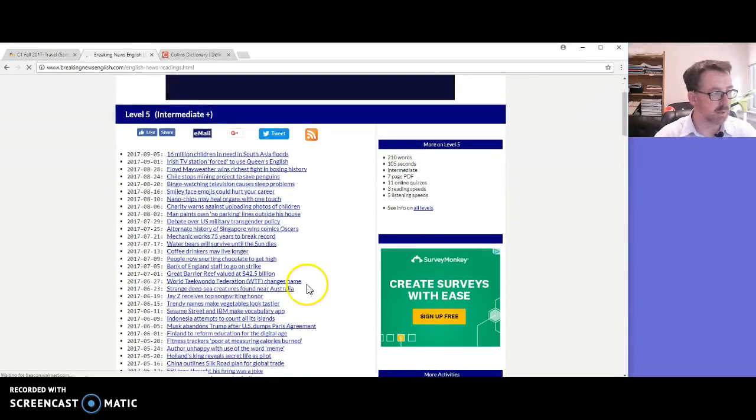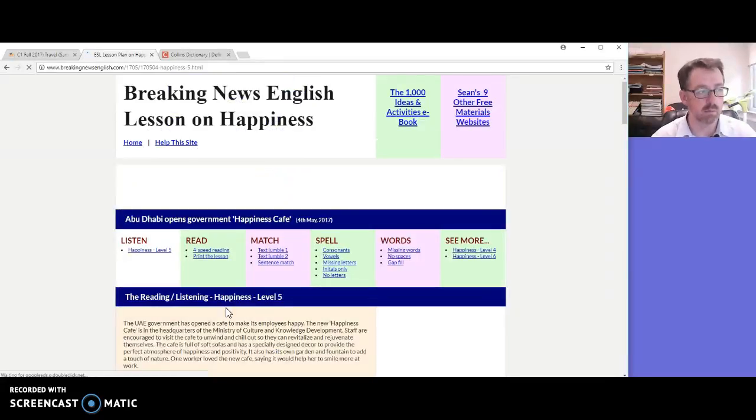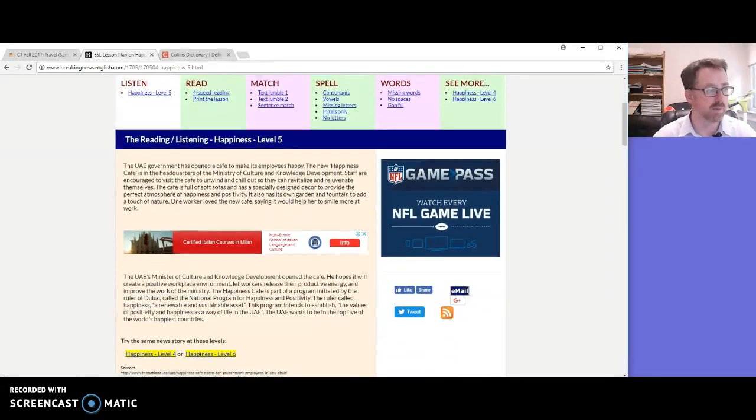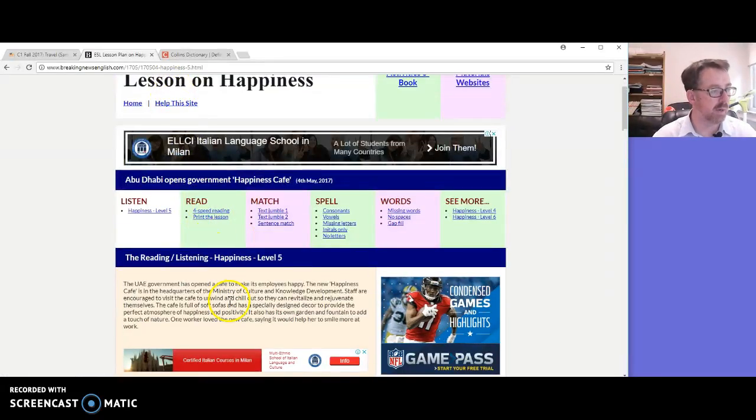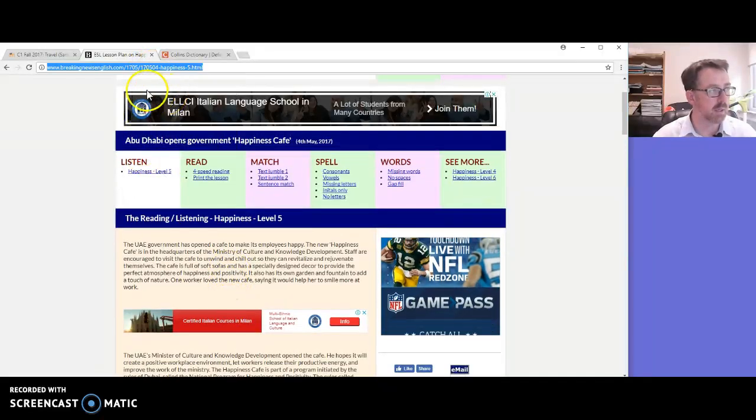Is there anything connected to travel here that might be of interest to me? Simple as that. Let me see. Abu Dhabi opens government happiness cafe. Okay, that's an interesting, strange topic. So I've read it and I found it's quite interesting, so I like it. So I'm going to copy this link.